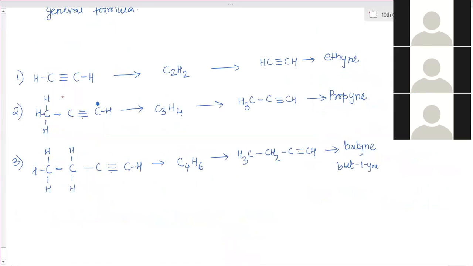Here to here, or you can see here in the molecular formula, again CH2: 1 carbon, 2 hydrogen. Here also CH2: 1 carbon, 2 hydrogen. So these are the series of compounds in which every successive molecular formula differs by CH2. Everywhere, all the molecular formulas of all groups. So these groups are called homologous series.